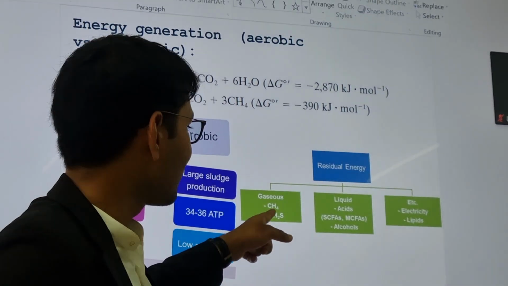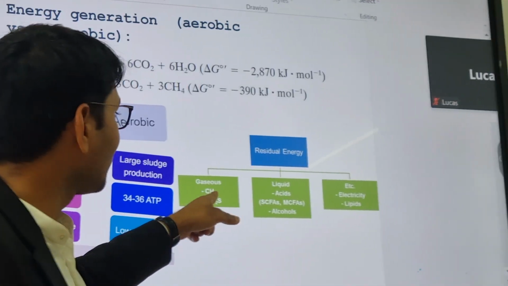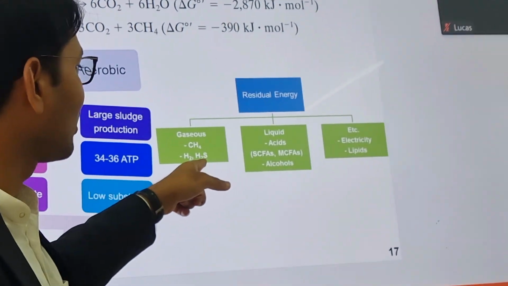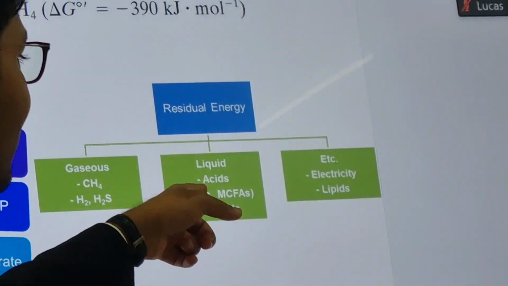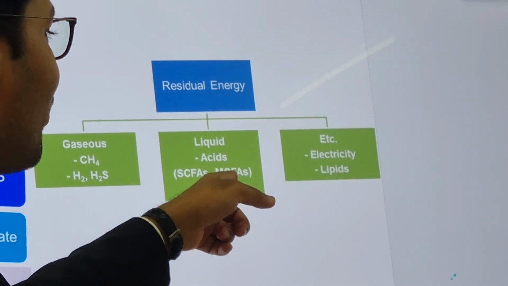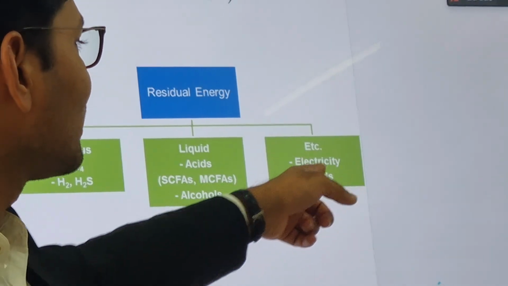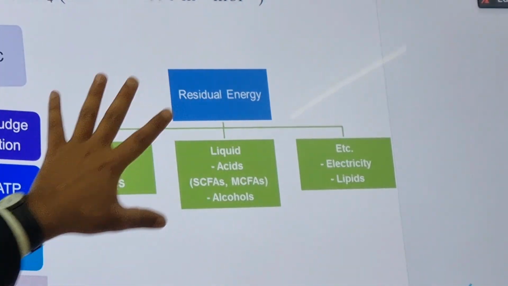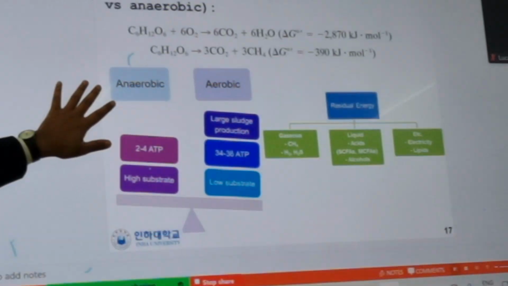Residual energy is gaseous, like in the anaerobic condition we have methane and hydrogen sulfide. Another is acids: we have short chain fatty acids, medium chain fatty acids and alcohol, and electricity and lipids. So these are the benefits we can get from the anaerobic condition.